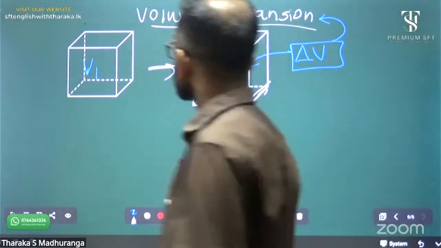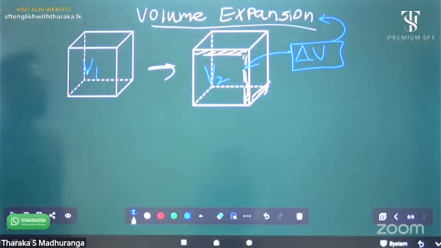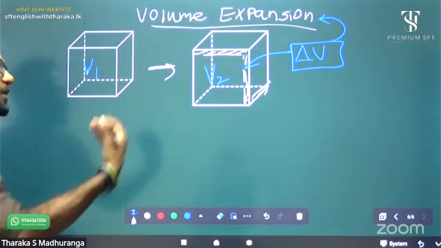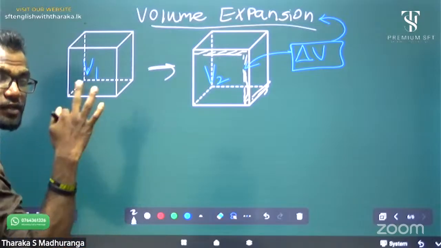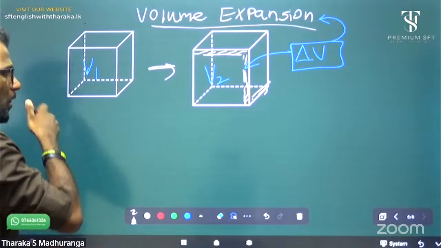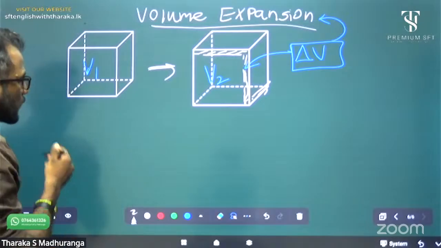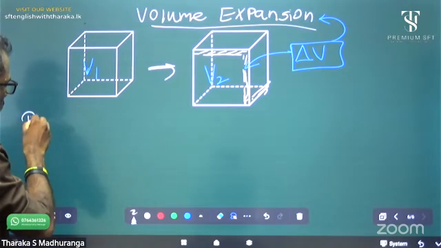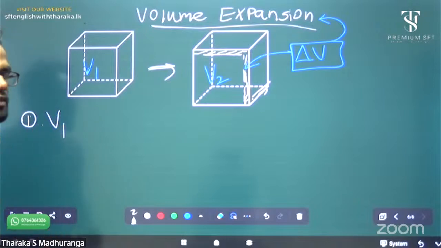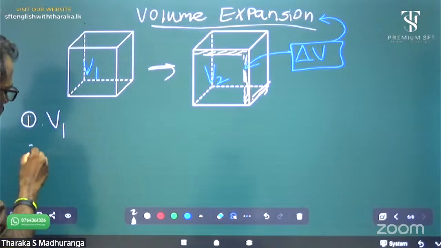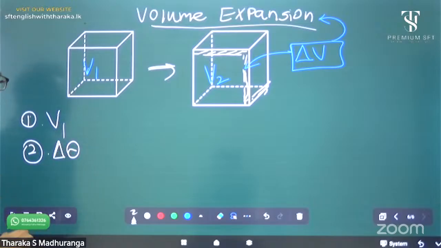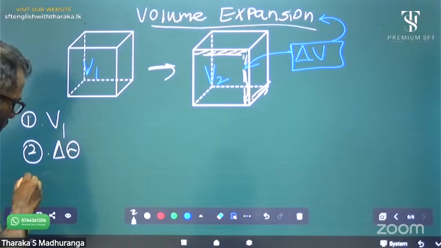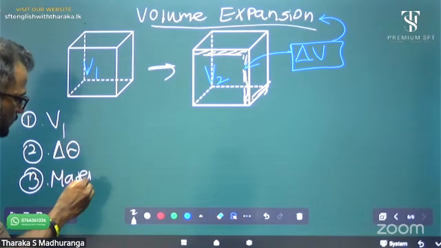Now, same as area and linear expansions, for volume expansion also there are three main factors affecting it. The first one, initial volume V1. The second one, same as previous, temperature difference, delta theta. The third one, material type.